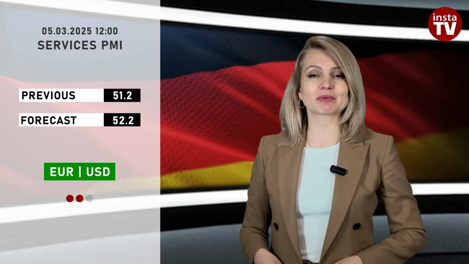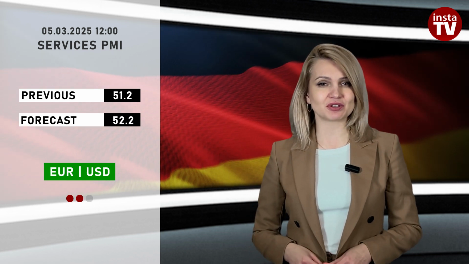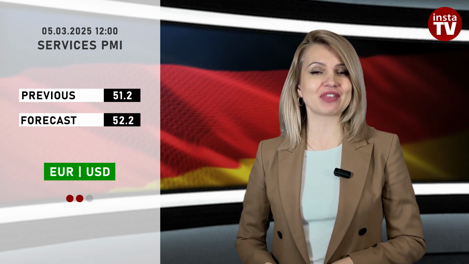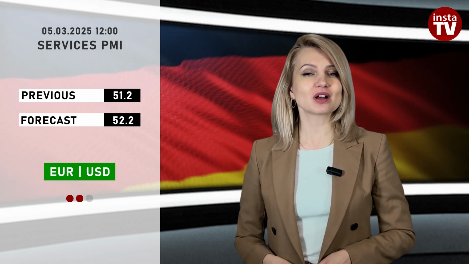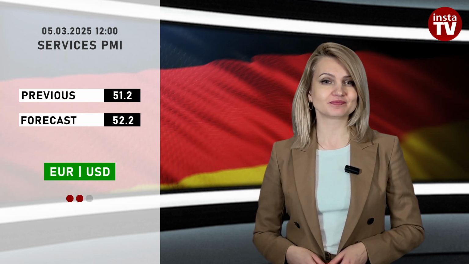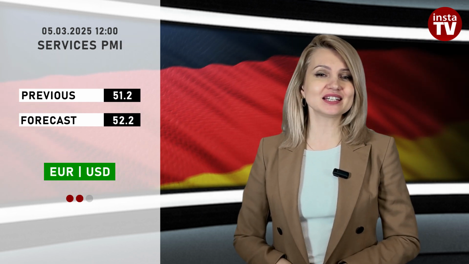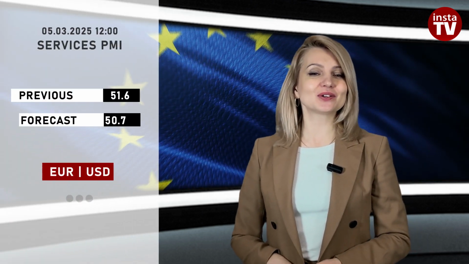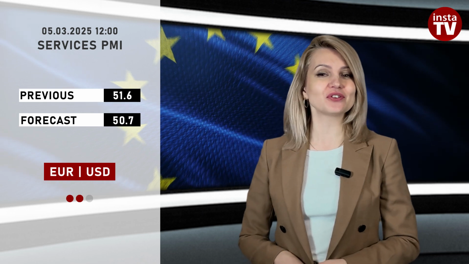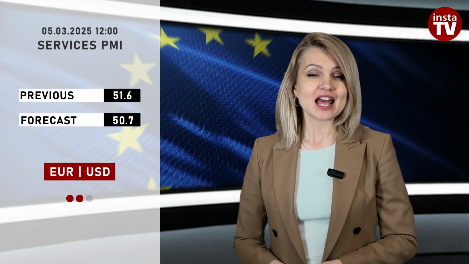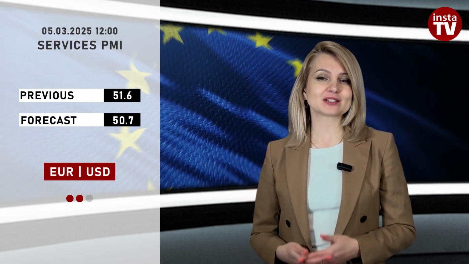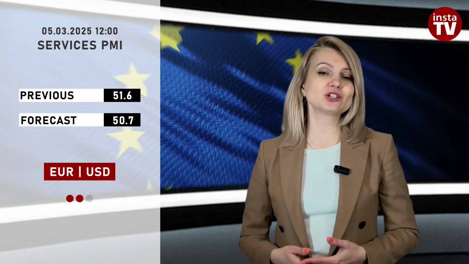Other major economies will also release their services activity reports, although in Germany and the Eurozone the indicator remains above the critical 50-point mark. Forecasts suggest a slight decline. In February, the indicator is expected to stay at 52.2 points. The Eurozone's services sector could contract for the third consecutive month from 51.3 points to 50.7. If the data confirms a decline in activity, the euro will face additional pressure from the US dollar.